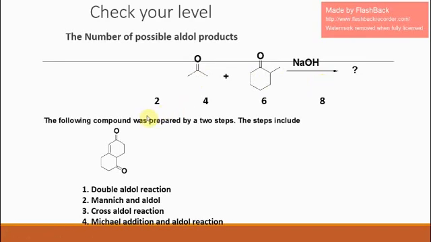Next question. The following compound was prepared by a 2-step process. What are the steps? Given options are double aldol, Mannich and aldol, cross aldol, Michael addition and aldol reaction. Even though this is apply level for aldol reaction, this is remember level for another name reaction, that is Robinson annulation. The correct answer is Michael addition and aldol reaction. Cyclohexane-1,3-dione in the presence of base forms enolate, which undergoes 1,4 addition with methyl vinyl ketone. After that, there will be aldol reaction.